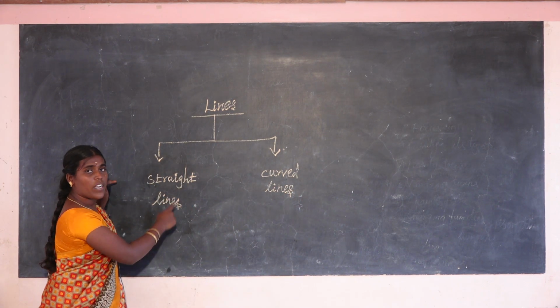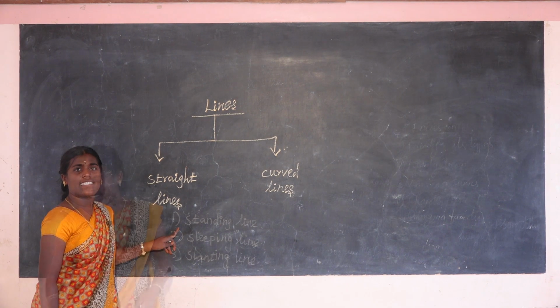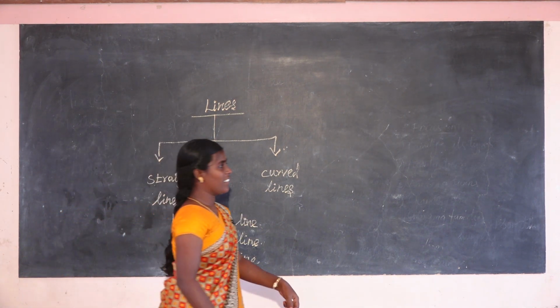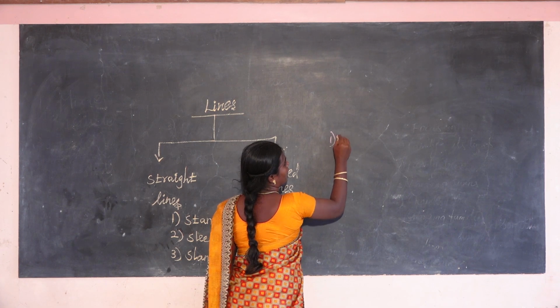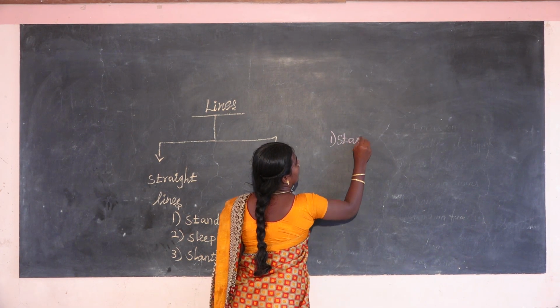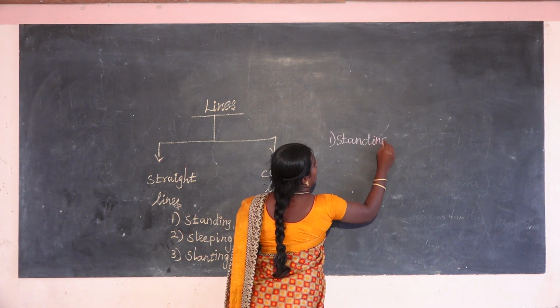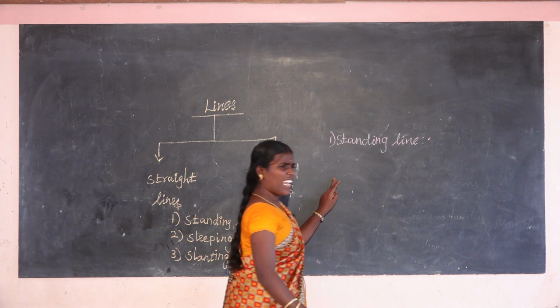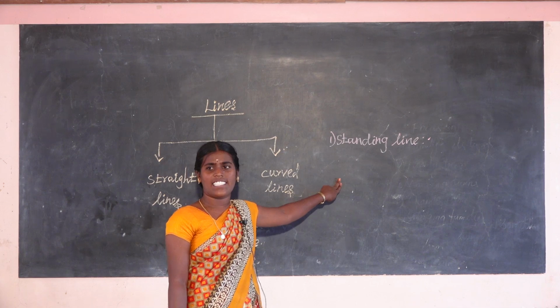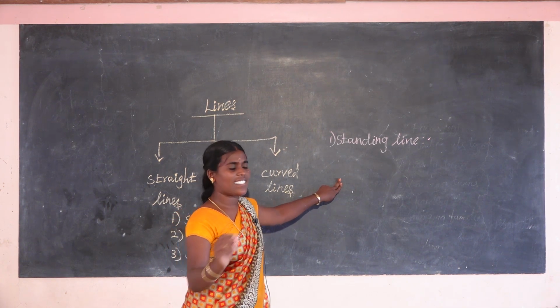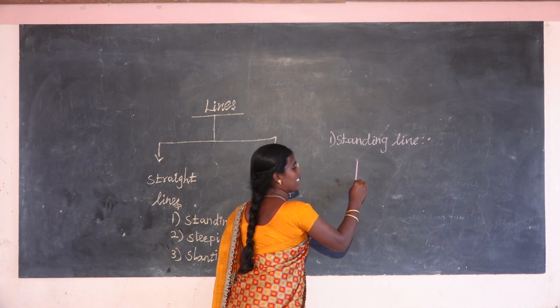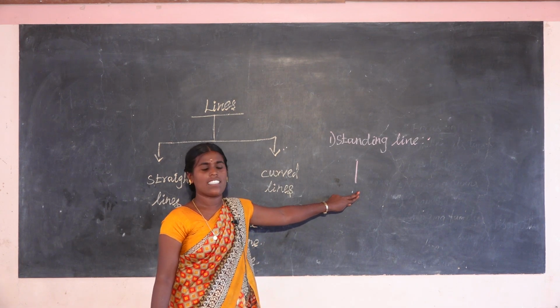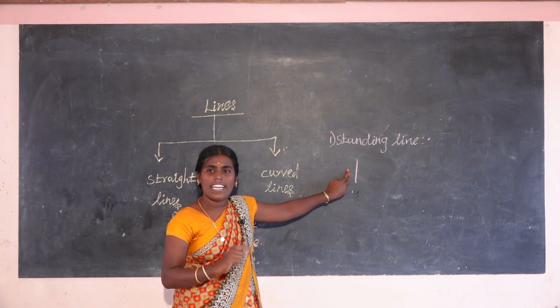First, you see the straight lines, the standing line. Do you know the standing lines, anyone? Yes, that is correct. So, that is a standing line.